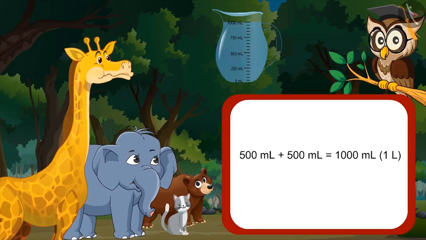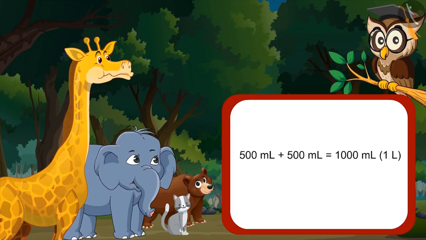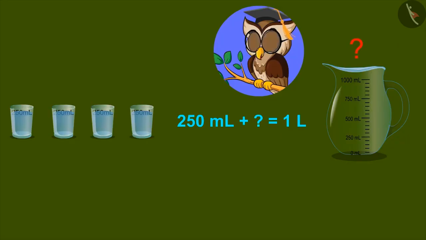Yes, sir. Are there any other units which on adding give 1 liter? Sir, ask a bit more clearly. I couldn't understand. For example, do you think that glasses of 250 ml can be combined to form 1 liter?